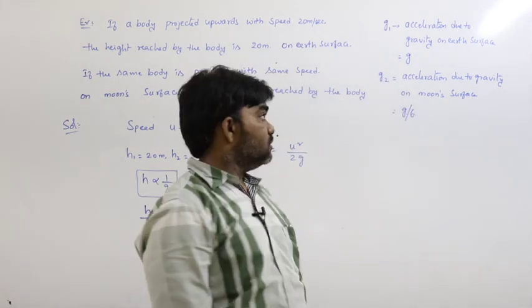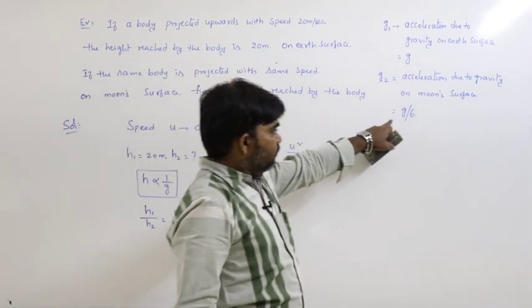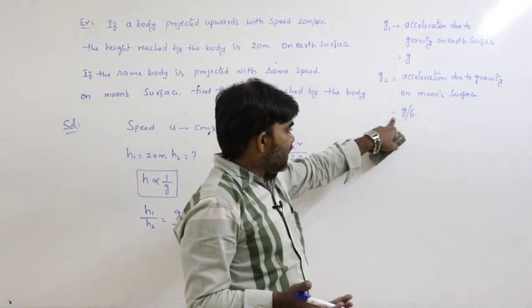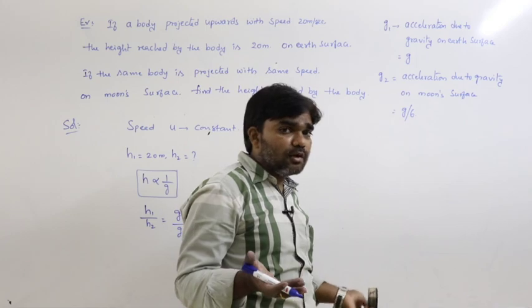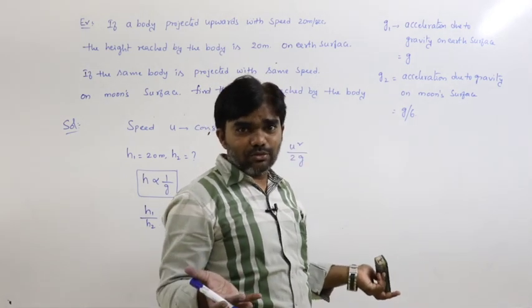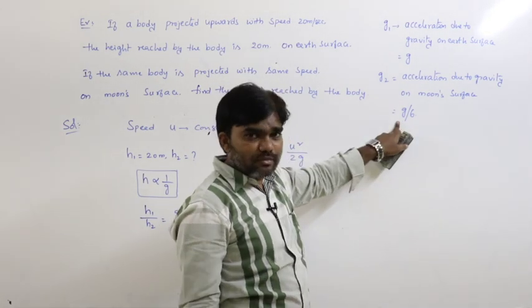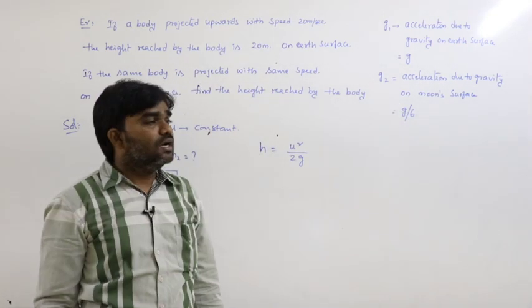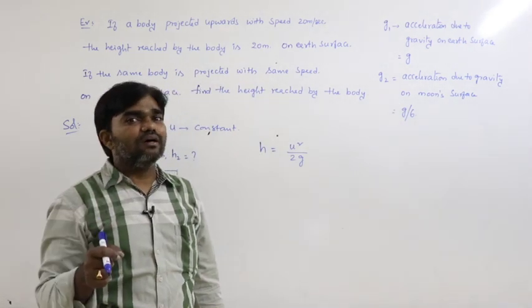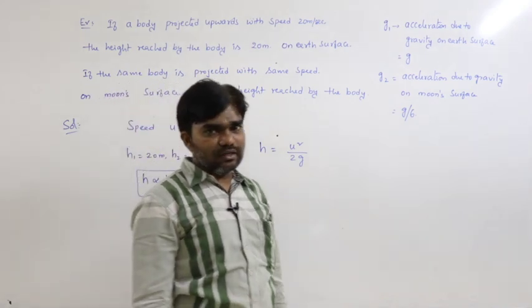We already discussed it. Of course, this acceleration due to gravity on the moon surface, g by 6, may or may not be mentioned in the problem, so we must remember this. Acceleration due to gravity on the moon surface is 1/6 of the acceleration due to gravity on the earth surface.